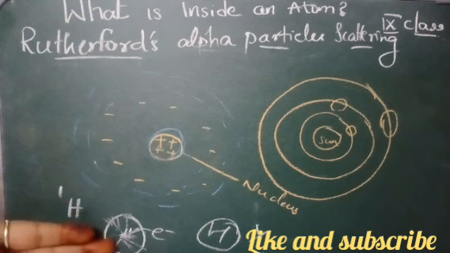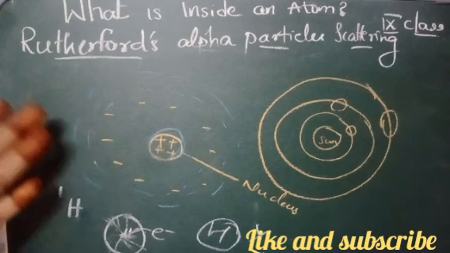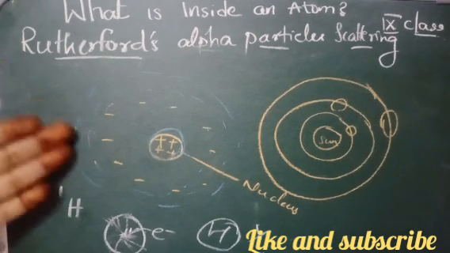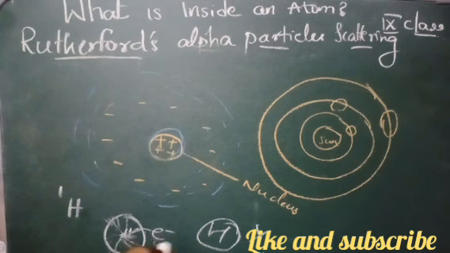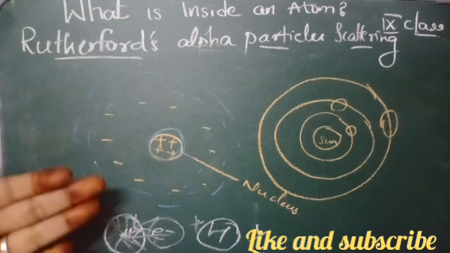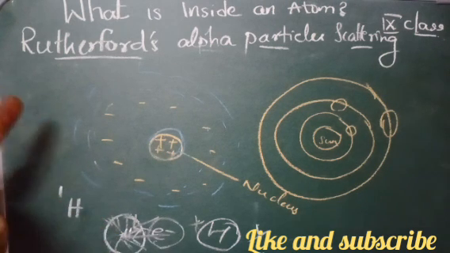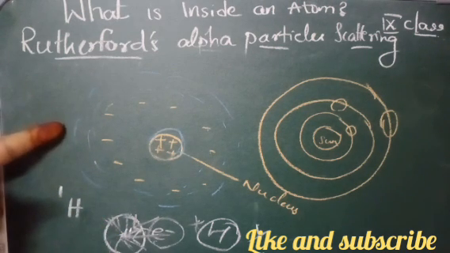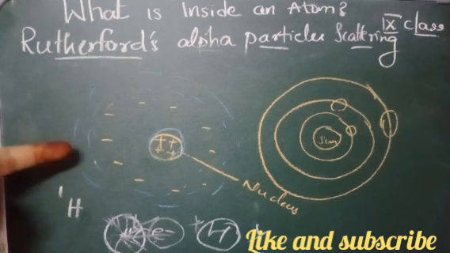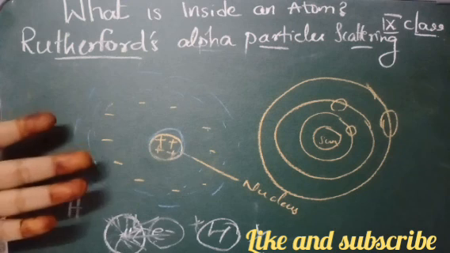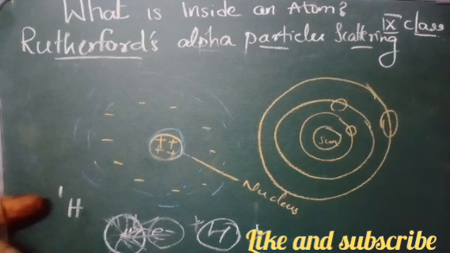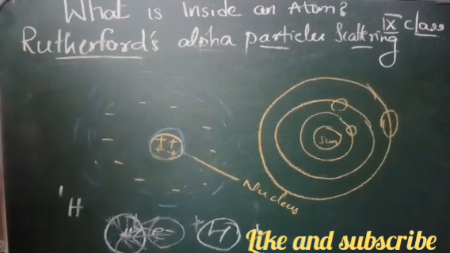But we know that atoms are stable. From the start we have been learning that atoms are stable. But according to Rutherford's model, the electron would lose energy and get crushed into the nucleus, so the atom should not be stable. But hydrogen is stable. How is that? So further experiments were done, and a new model came, seeing these limitations. In 1913, a Danish scientist, Niels Bohr, suggested an atomic model to explain the structure of the atom and overcome Rutherford's limitations. We will learn that in our next class. Thank you.